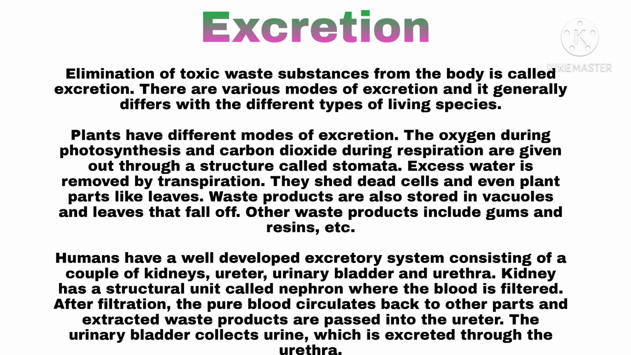Excretion is the most important process where the elimination of toxic waste substances from our body takes place. Elimination of toxic waste substances from our body is called excretion. There are various types of excretion and it generally differs with different types of living species. The main organs of the excretory system are the kidney, ureter, urinary bladder, and urethra. Skin is also an important channel of excretion. From the skin, in the form of sweat, various toxic metabolites are also excreted.